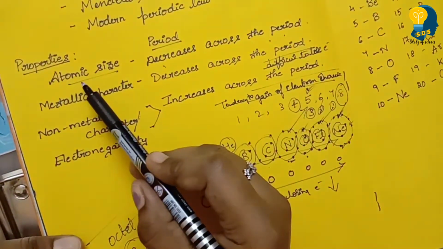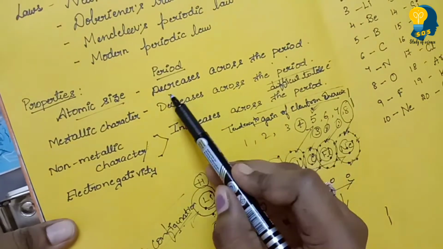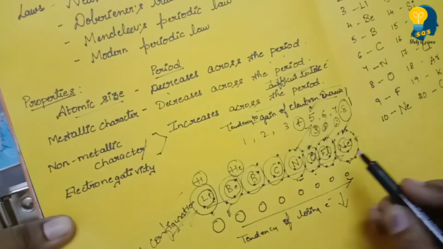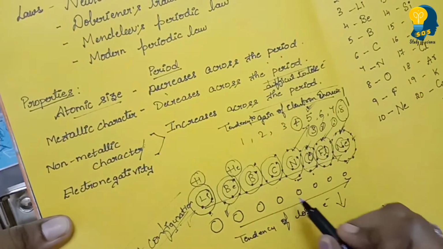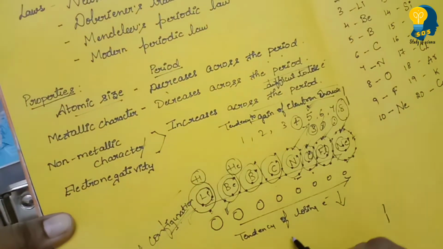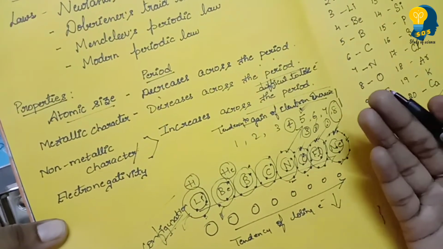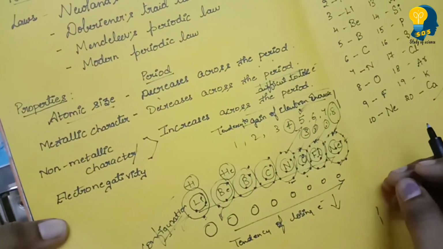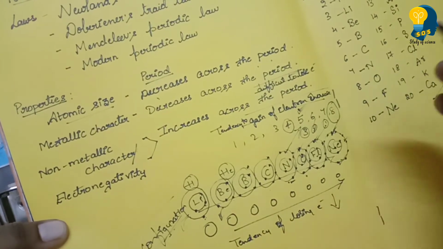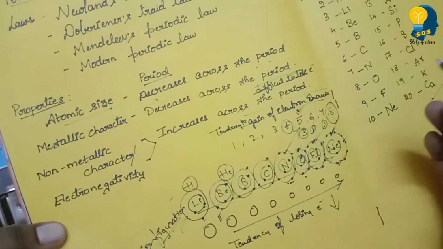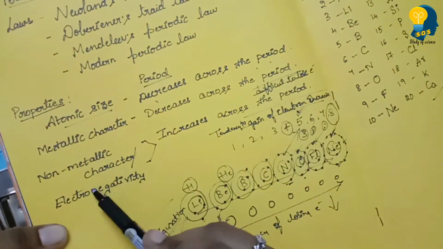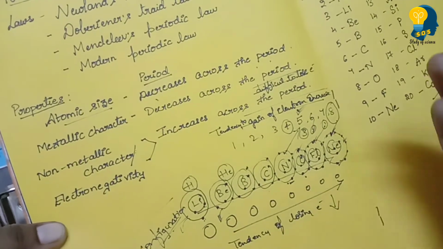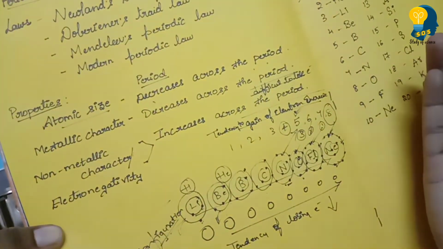Properties: I'm talking about atomic size. Atomic size decreases across the period. Why does it decrease? Because nuclear charge increases. So what happens? The attraction between the nucleus and the outermost electrons increases. That is the reason atomic size decreases. Then metallic character decreases. Why? Because it is difficult to lose electrons. What about non-metallic character? It increases because it gains as it moves from left to right across the period. The tendency to gain electrons increases.